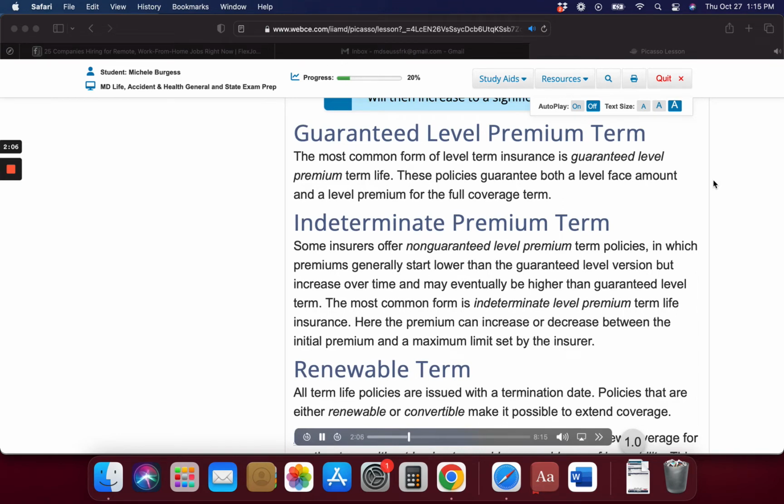Guaranteed level premium term. The most common form of level term insurance is guaranteed level premium term life. These policies guarantee both a level face amount and a level premium for the full coverage term.